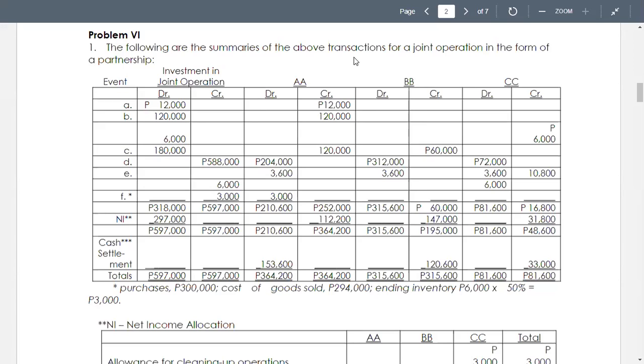CC will be paid 3,000 for cleaning up the lawn after the 1 month selling period. AA, BB, and CC decide that net income, if any, will be allocated first by the 3,000 payment to CC, that's for the lawn, and then by a 40% commission on individual sales.